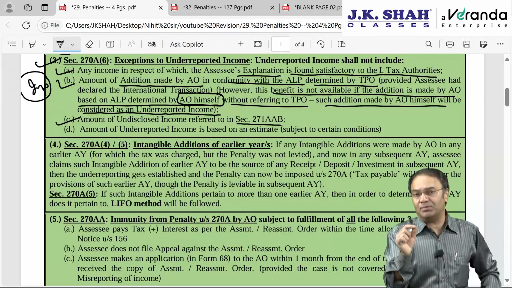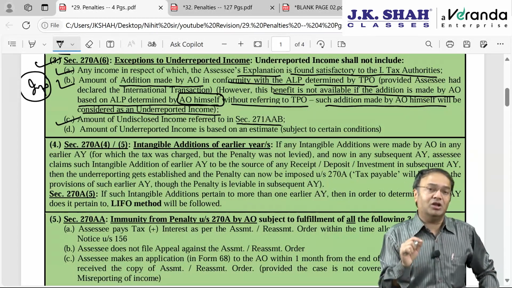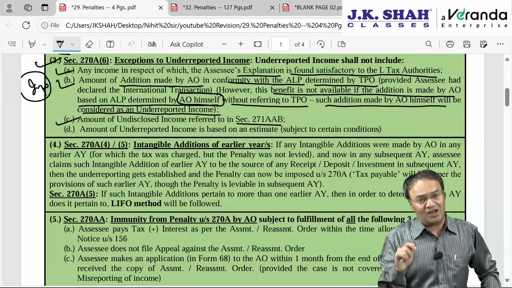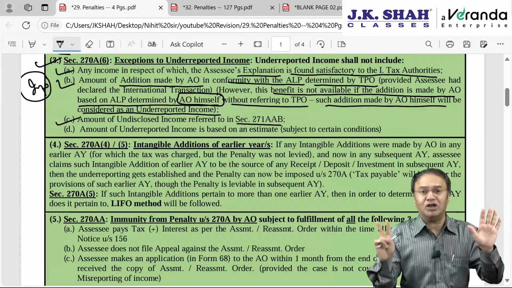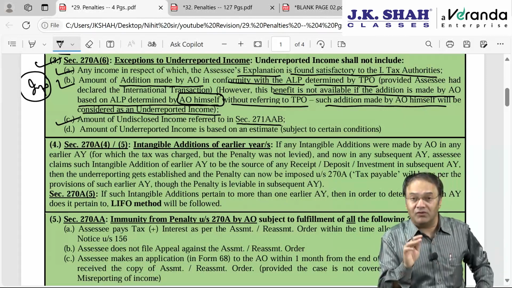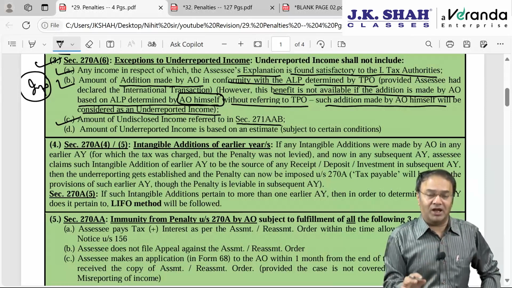For the 6th year, the penalty will be under 270A or under 271AAB depending upon the date of search. If the penalty is under 271AAB, wherever applicable, for the 7th year it is definitely 271AAB, and for the 6th year it may or may not be. But wherever 271AAB applies, 270A will not apply. No double penalty.